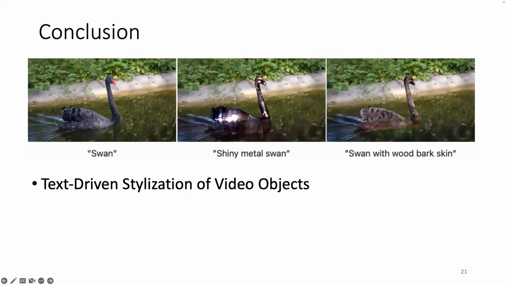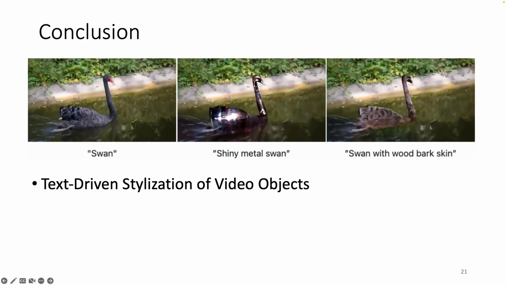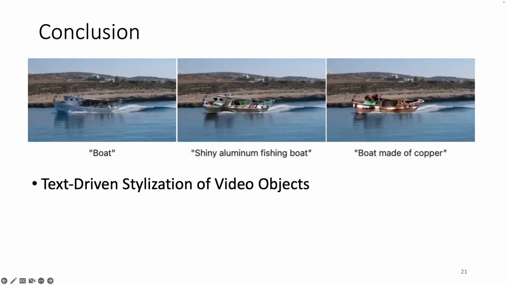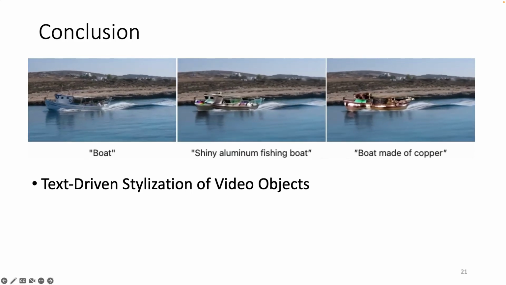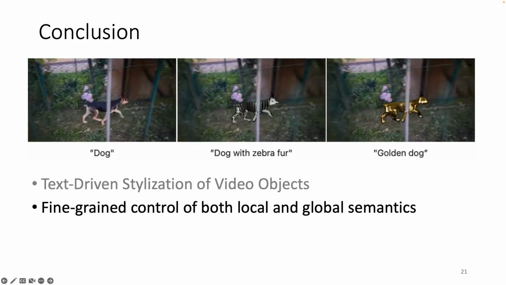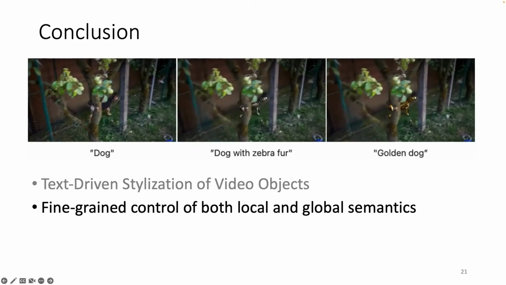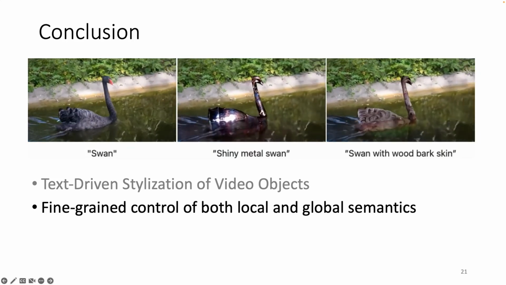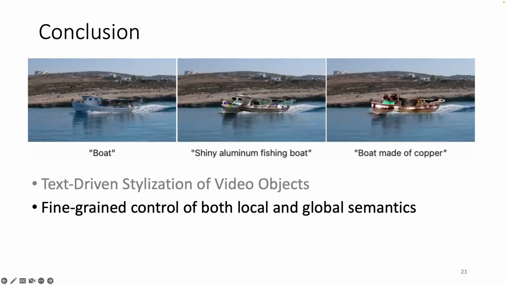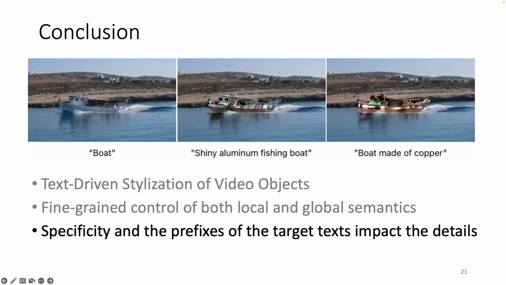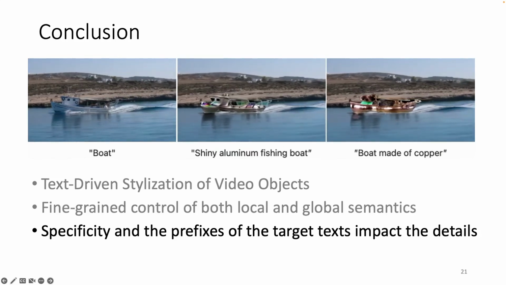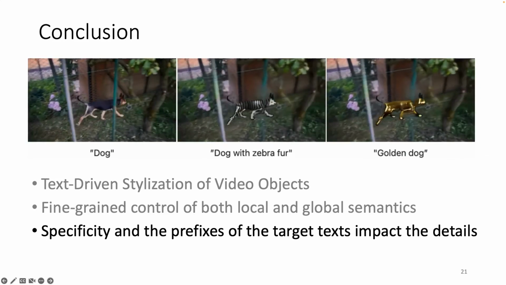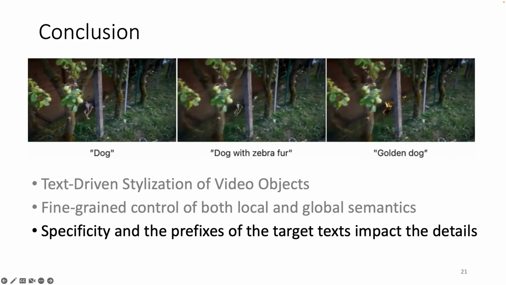To conclude, we developed an intuitive and semantic control for stylizing objects in videos using text. And our method is able to generate consistent style changes over time. We stylize objects in videos by using both a local target text to control the fine-grained details and a global target text to control the global semantics of the stylization. We demonstrated that the specificity and the prefixes of the target text can have a significant impact on the details produced by our method stylization.